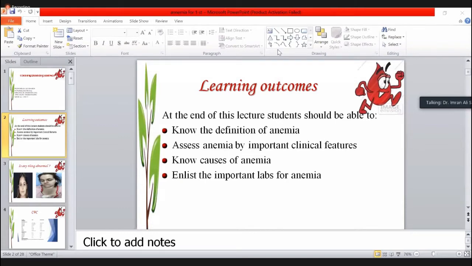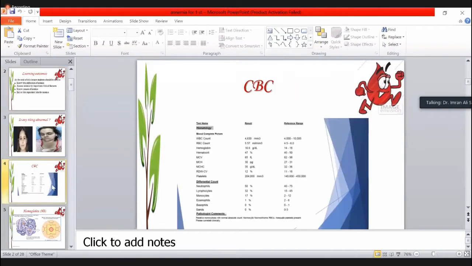One thing is essential to understand: clinically we decide that anemia is paleness of the body. Look at the very common investigation for the anemia which we advise, that is the complete blood count. In the complete blood count, we have so many parameters to understand. We have the hemoglobin concentration.